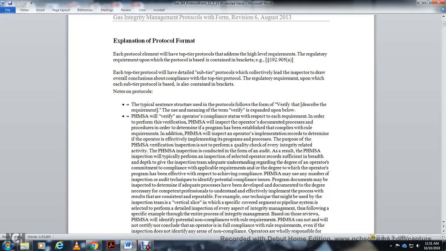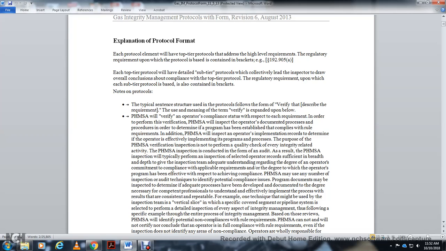PHMSA inspections are conducted in the form of an audit. As a result, PHMSA will typically inspect a selection of the operator's records, with sufficient breadth and depth for the inspection team to gain an adequate understanding of the operator's commitment to compliance with the applicable requirements and the degree to which the operator's program is effective in achieving compliance. PHMSA may use any of a number of inspection and audit techniques to identify potential compliance issues. Program documents may be inspected to determine if adequate processes have been documented to the degree that results are consistent and repeatable.